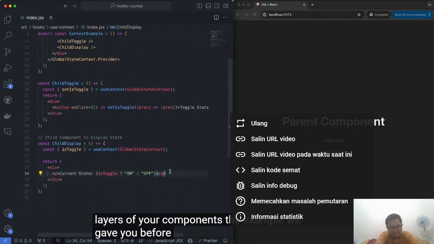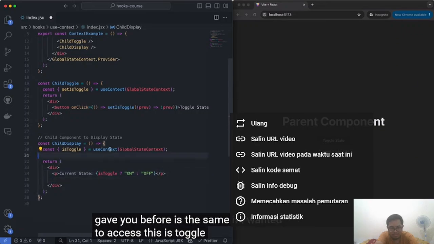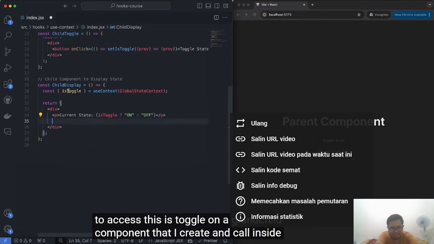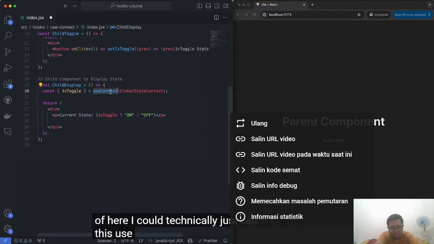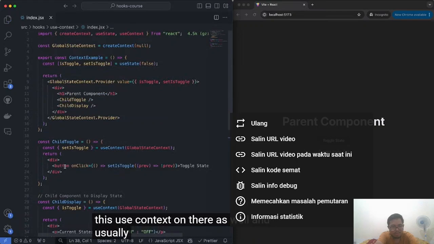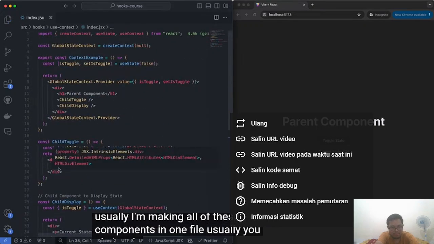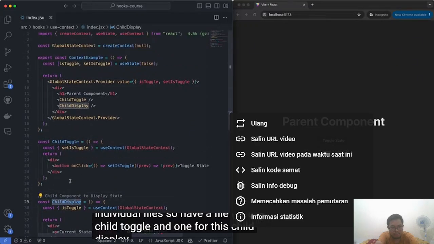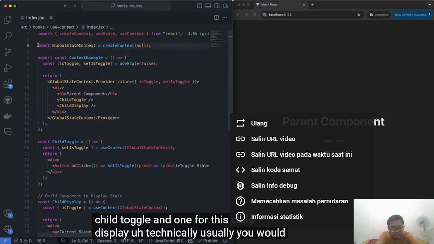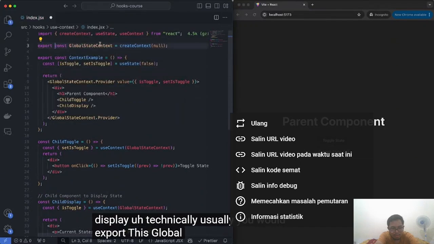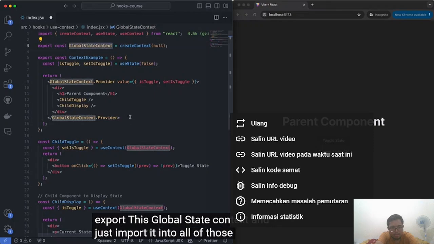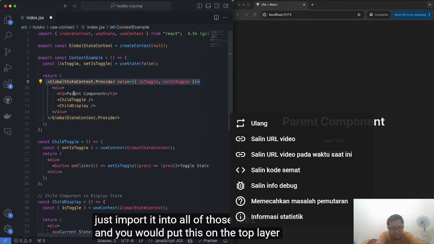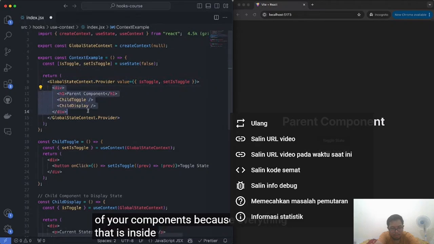The example we gave before is the same. If I wanted to access this is toggle on a grandchild component that I create and call inside of here, I could technically just call this use context on there as well. And usually, I'm making all of these components in one file. Usually, you obviously have components in their individual files. So I would have a file for this child toggle and one for this child display. Technically, you would export this global state context and just import it into all of those files, and you would put this on the top layer of your components, because everything that this wraps around will have access to the values that you put over here.